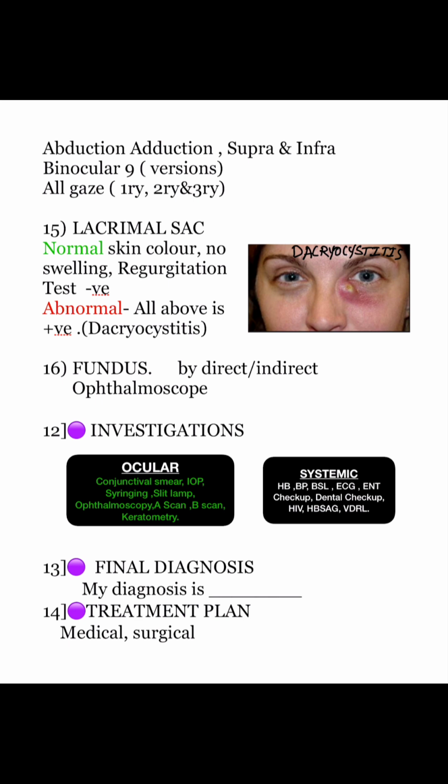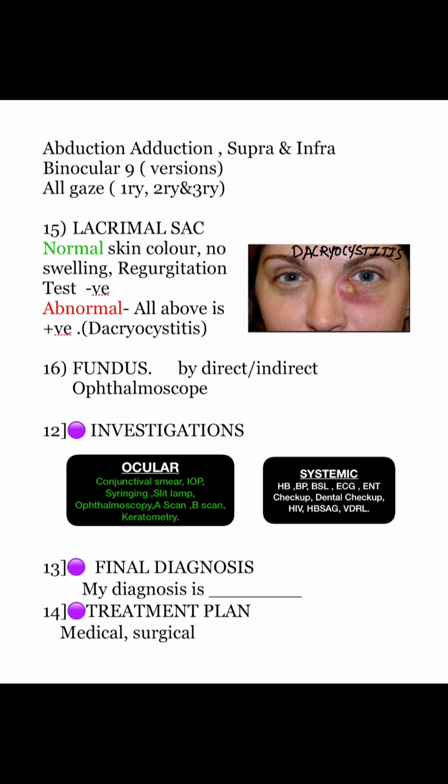Fundus should be examined by direct or indirect ophthalmoscope. Here comes the end to the big ocular examination. Do not forget to mention the investigations, which should be under 2 headings, that is ocular and systemic. Ocular includes conjunctival smear, IOP measurement, syringing, slit lamp, ophthalmoscopy, A scan, B scan, keratometry. Systemic investigations, hemoglobin, blood pressure, blood sugar level, ECG, ENT checkup, dental checkup, HIV status, HBsAg and VDRL.